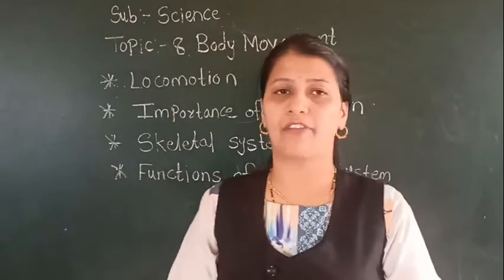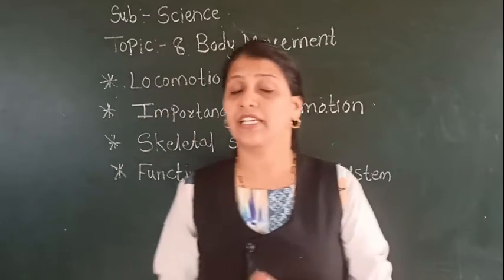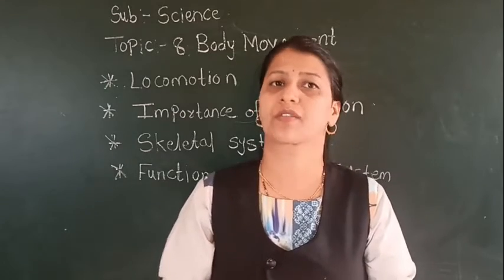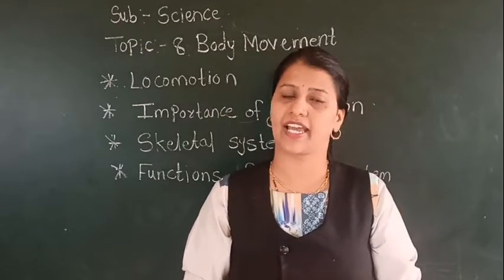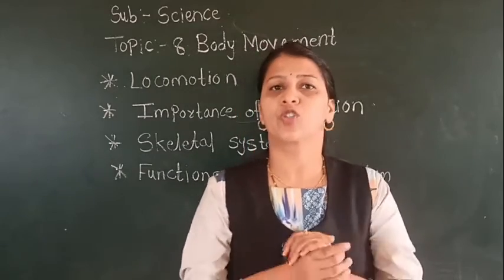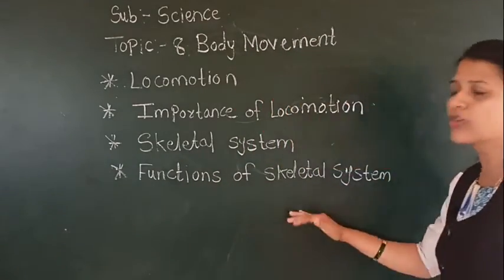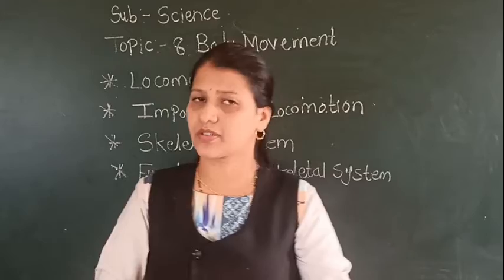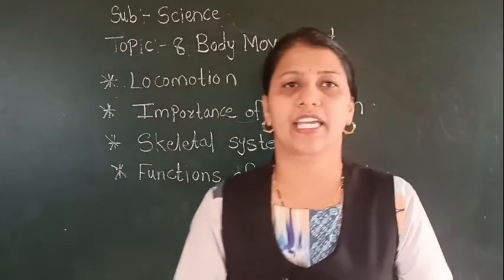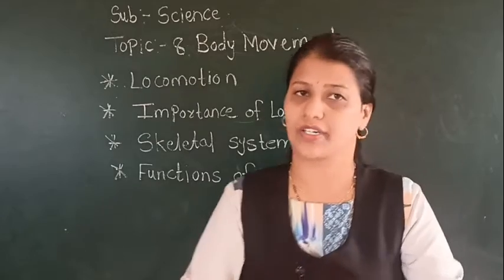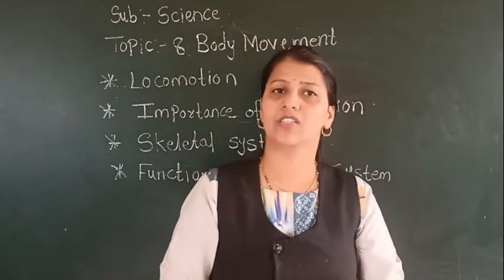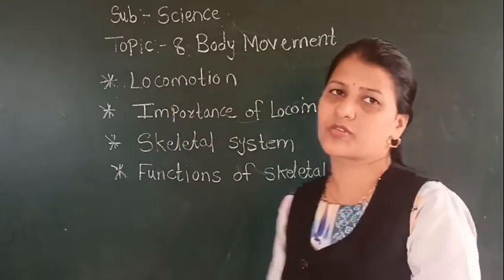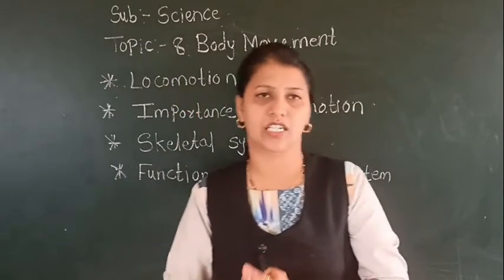Now, you have learned in class 5 about the skeletal system. In that we discussed the main parts of our body, that is heart, brain, spinal cord. Am I right? They are the main parts of our body. So these bones protect these delicate organs. Do you know the meaning of delicate? Delicate means very important organ. They are very important organs that need protection. So this bone system protects the delicate internal organs.